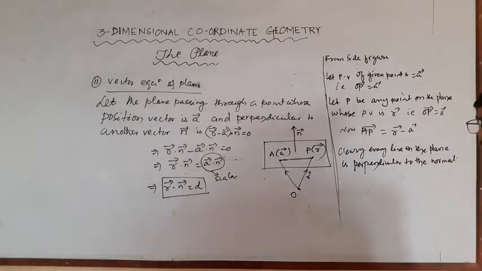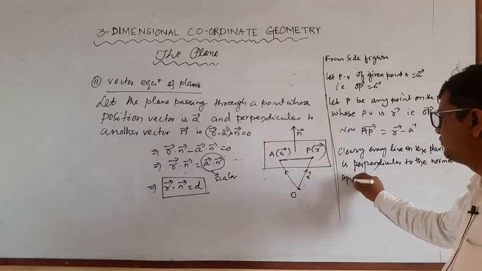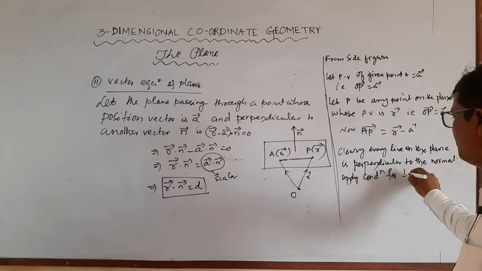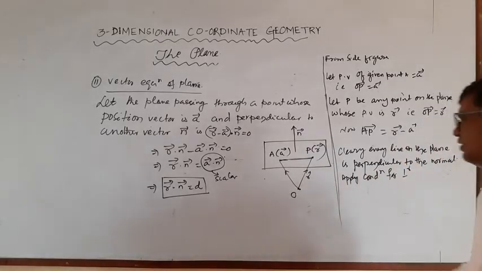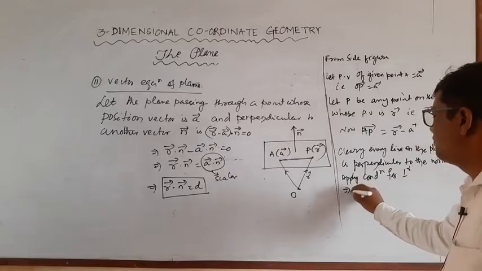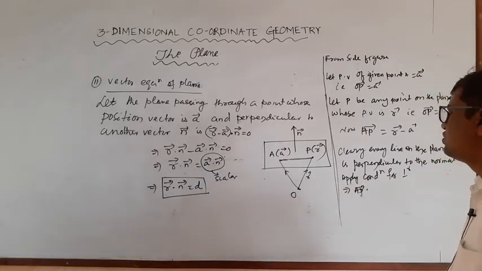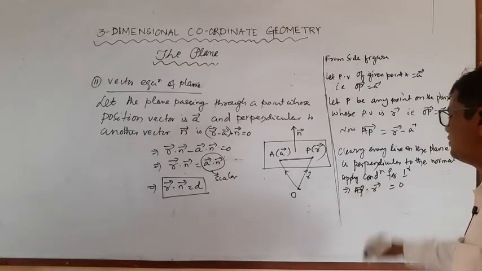So apply condition for perpendicular. That implies AP vector dot N vector is equal to 0.